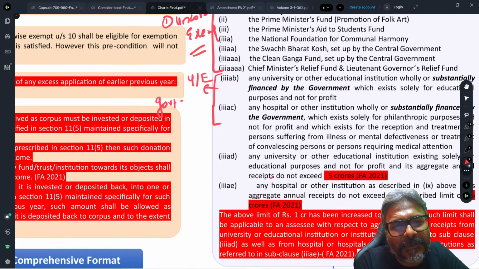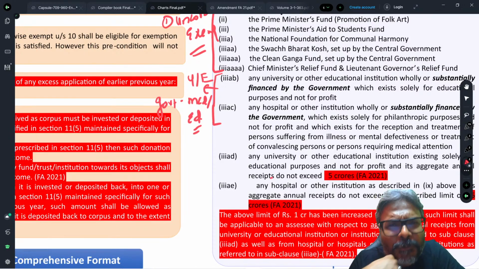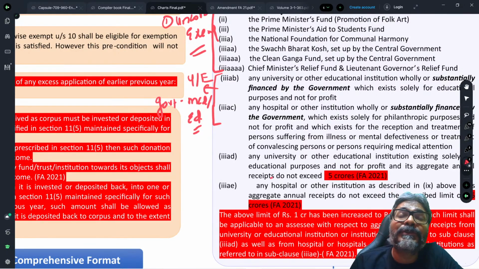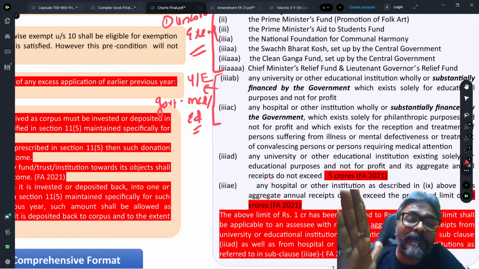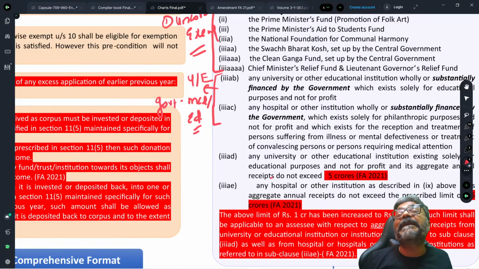government medical or educational institutions, like government schools, municipal schools, government hospitals. All those are institutions, namely for medical and educational purposes, which are substantially financed by the government, and wholly for the purpose of providing education or providing medical facility.